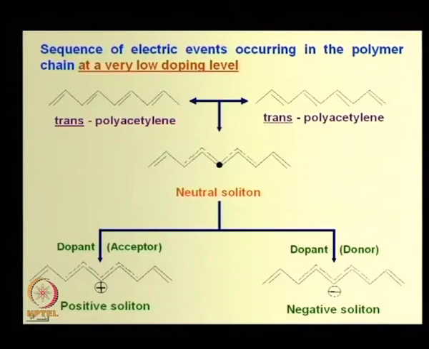Excess is negative sense, deficiency is positive sense, like this, or vice versa, whatever you like, that is your convention. Excess we call negative here, or deficiency positive. Soliton basically means charge defect with no spin. Actually, this definition has been given by physicists, not by me.